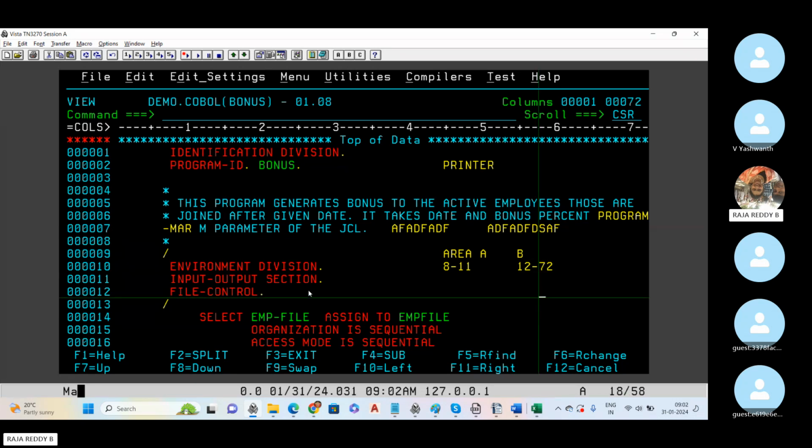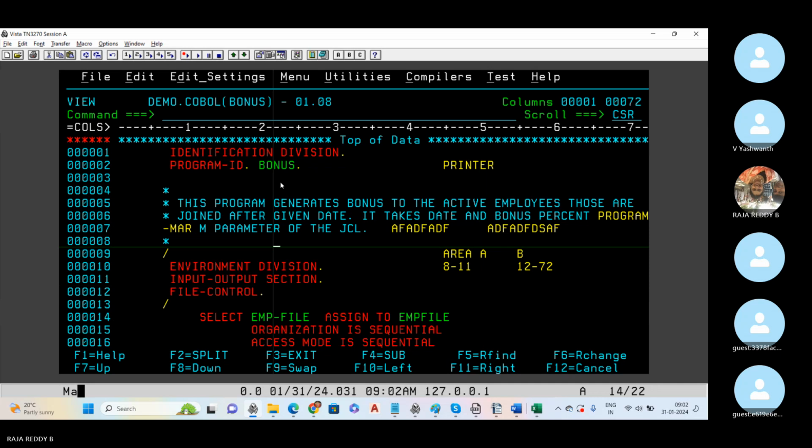See, all the sections and divisions. Let's say this is one of the divisions. Where did I start? It started at the 8th column. See, this is the 5th column, 6th, 7th, and 8th column. Okay, 8 to 11 you have to start. Let's say if you start at the 12th column, it will throw an error while running. We have to fix it because these are the rules defined by COBOL. So we have to follow them and respect their rules so that it will run our program.